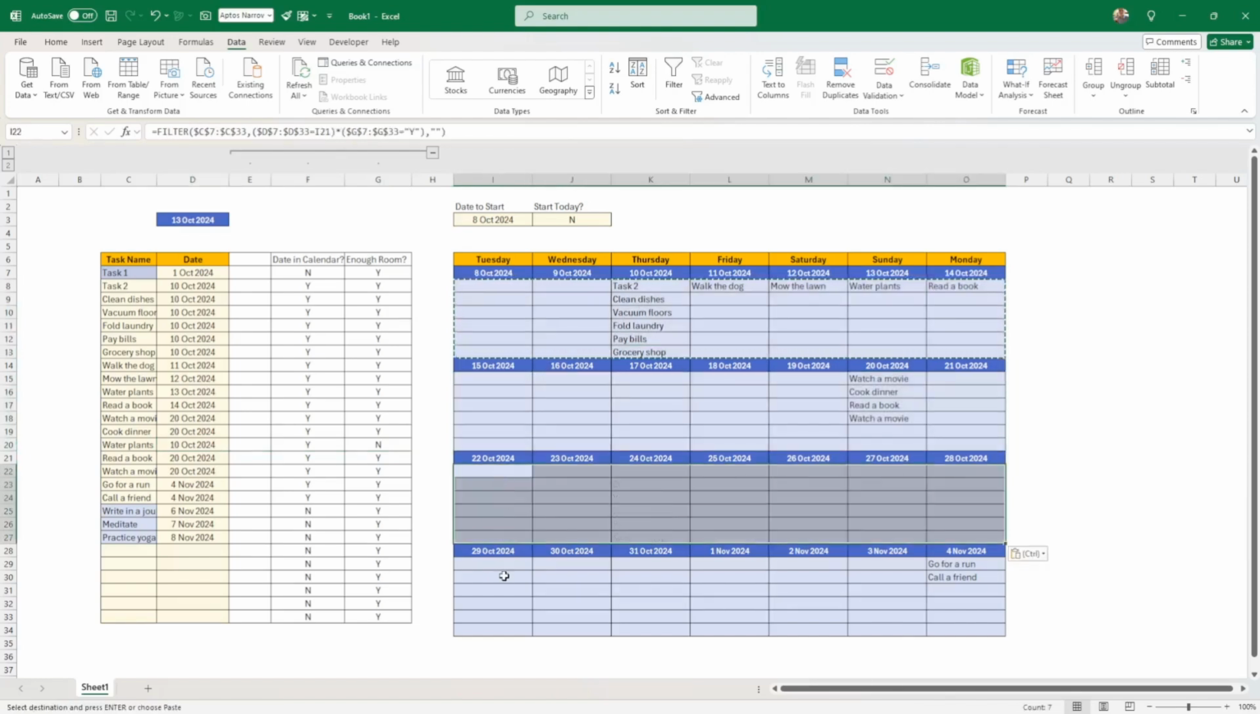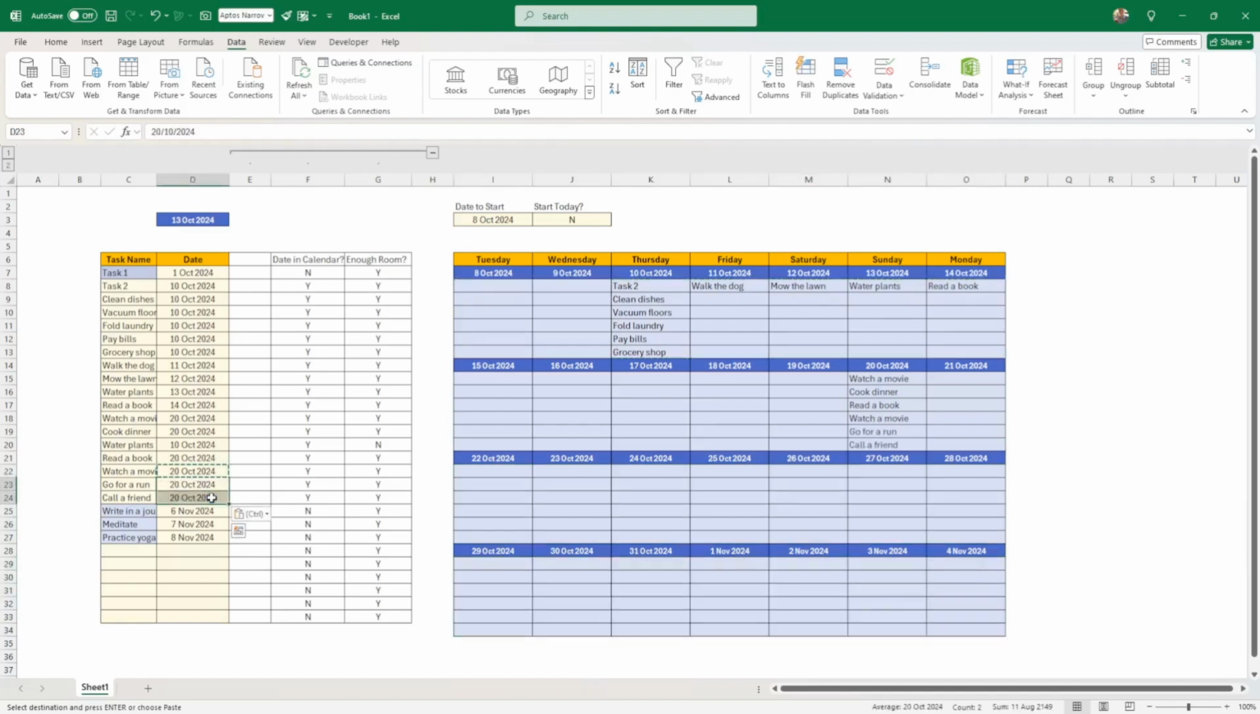I'm going to do some basic testing. I need the 20th of October, for instance. What happens if I put 2 more? It works. If I put another more, okay, so it still works. Now what I want to do, I wanted to show the tasks that have not been included, that there was no room for.